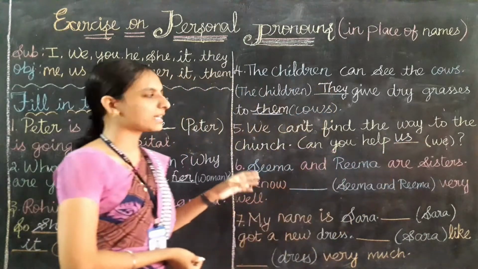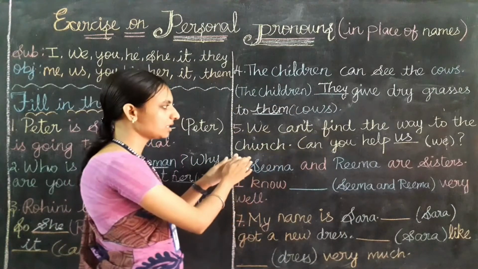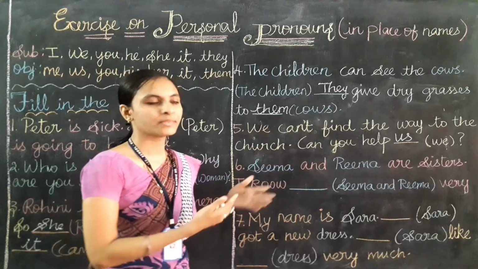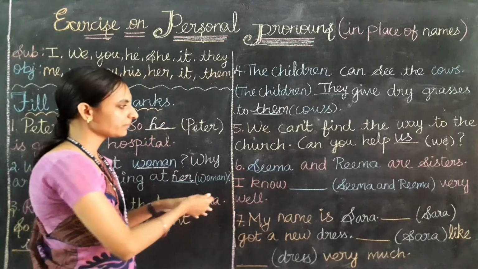I repeat the sentence again. We can't find the way to the church. Can you help us? Okay. Let's go for the sixth sentence.